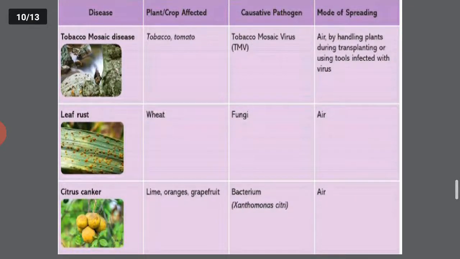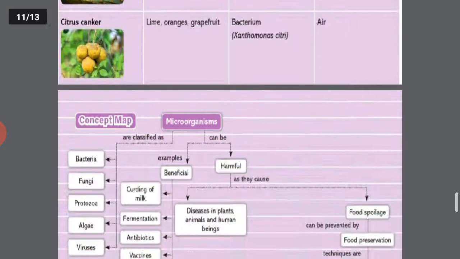There are some more diseases that can be caused in plants also. Tobacco mosaic disease: tobacco and tomato are the plants affected by this. Causative pathogen, tobacco mosaic virus. It spreads by air, by handling plants during transplanting, or using tools infected with the virus. Leaf rust: wheat is the crop affected. Fungi, air can also be a mode of spreading. Citrus canker: lime, orange, grapefruit, bacterium. Okay, air can also be another mode of this.